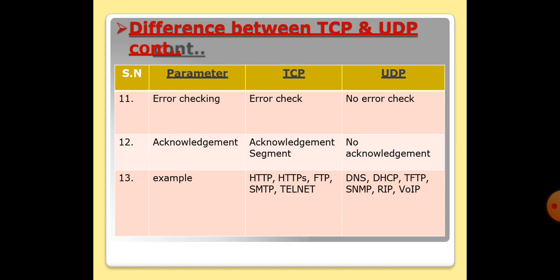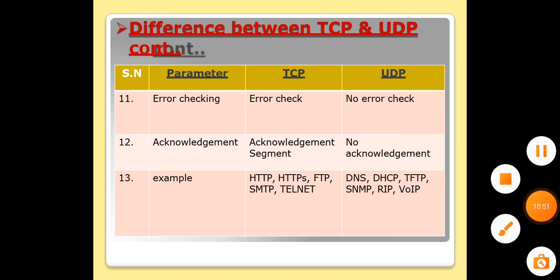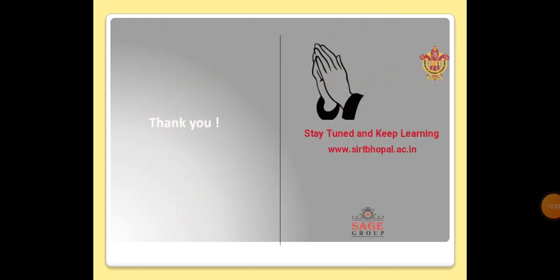These are examples of protocols. HTTP, HTTPS, FTP, SMTP, and Telnet use TCP services, while DNS, DHCP, trivial file transfer, network management protocol, the RIP protocol, and real-time voice over IP use the UDP protocol.